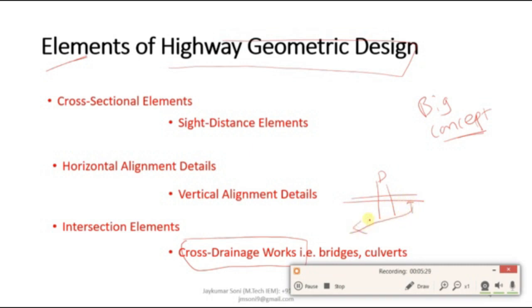It involves structures like bridges and culverts. And ultimately, the aim of the highway geometric design also includes the utility accommodation. So these are the elements of highway geometric design.